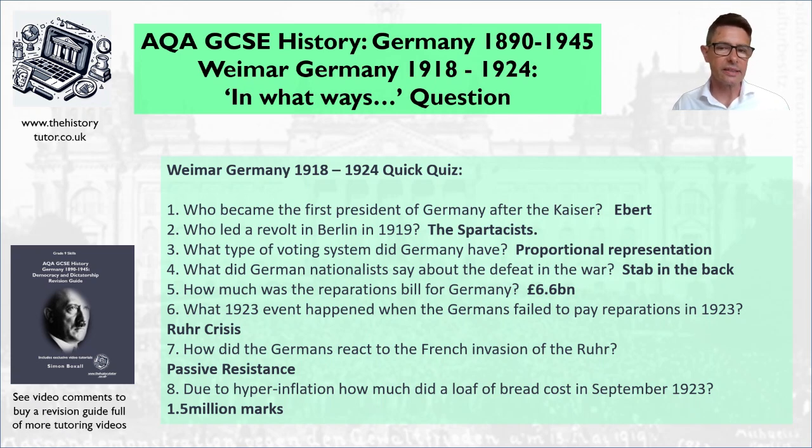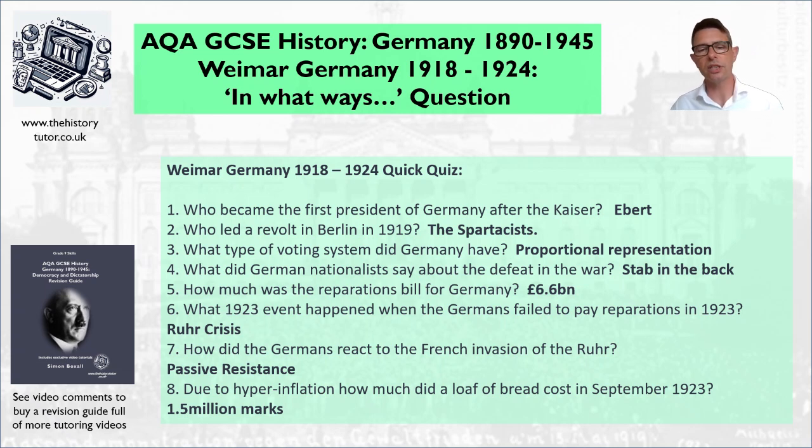This also feeds into the stab in the back myth for the government. They've accepted this. People therefore are unhappy with the government. And by 1923, the reparations becomes obviously a big crisis. So question number 6. 1923. What event in 1923 happened when the Germans failed to pay reparations? We get the Ruhr Crisis.